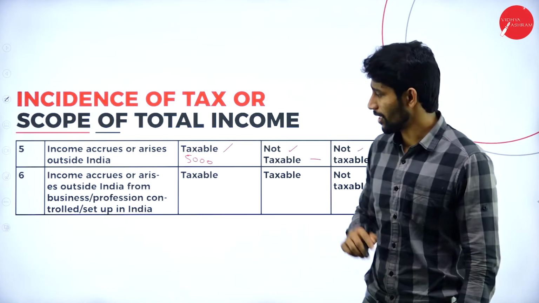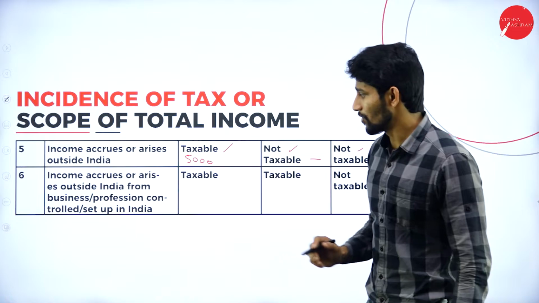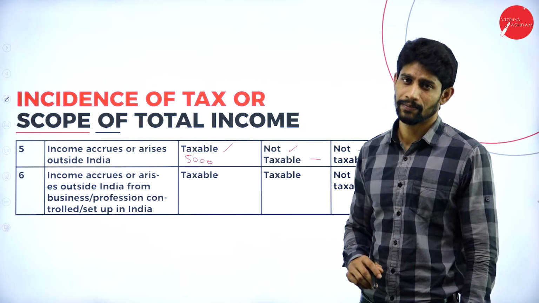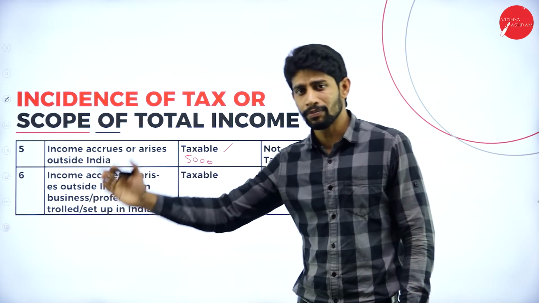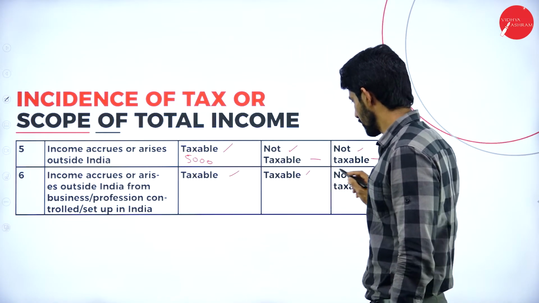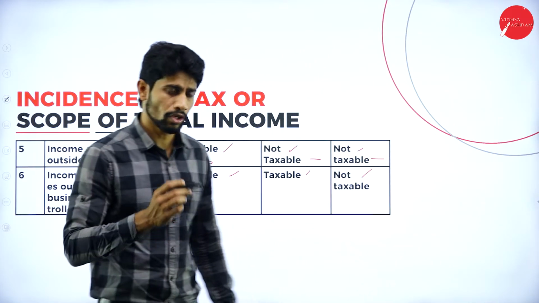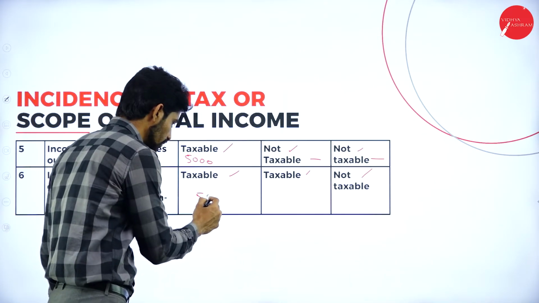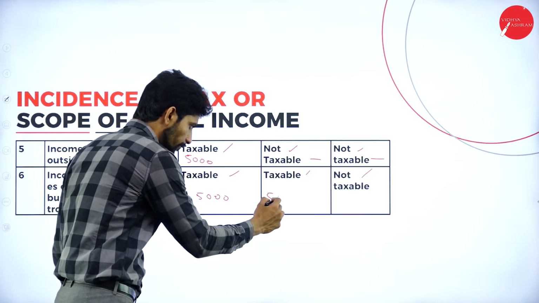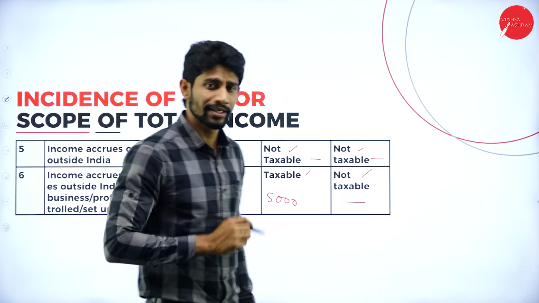Next one, income accrues or arises outside India from a business or profession controlled or set up in India. If any outside business is controlled from India, then it is taxable, taxable, not taxable. That means if the income is 5,000 rupees, then 5,000, and in the last case, that is the non-resident case, it is nil.